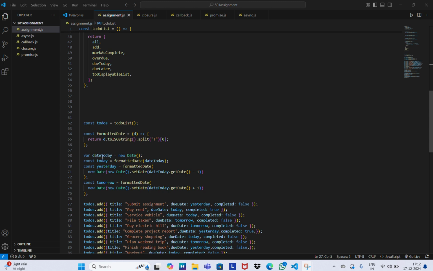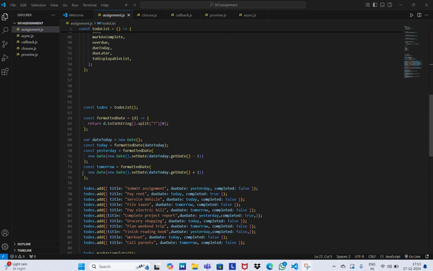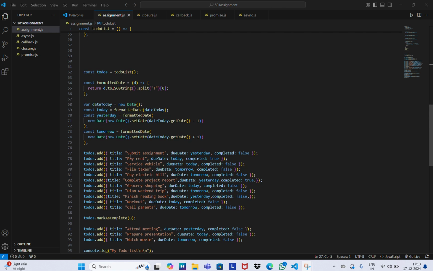Later I created a today variable and assigned the current date to it, new Date, and today will be the formattedDate. That means it will convert it into year, month, and day. Later, based on that, I created yesterday and tomorrow variables and assigned values to them by subtracting one and adding one to the today date. And later, I added a lot of